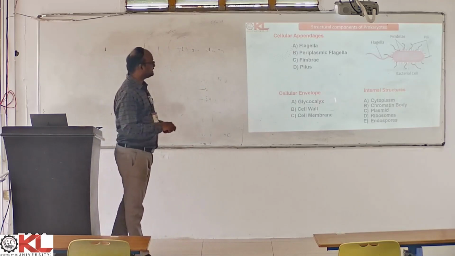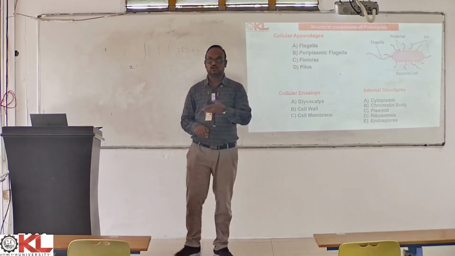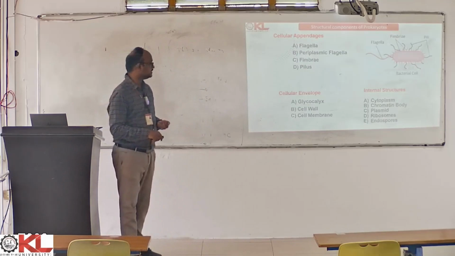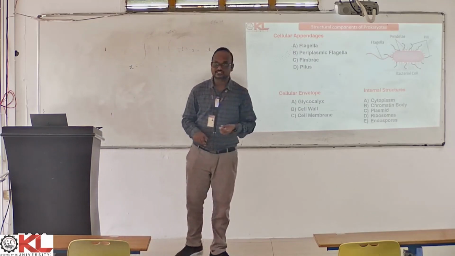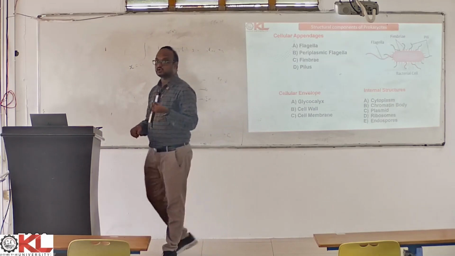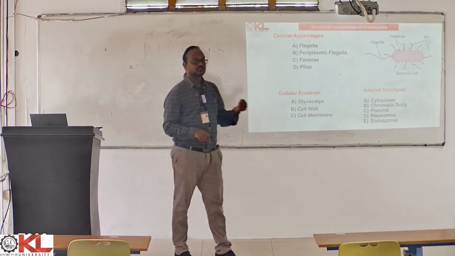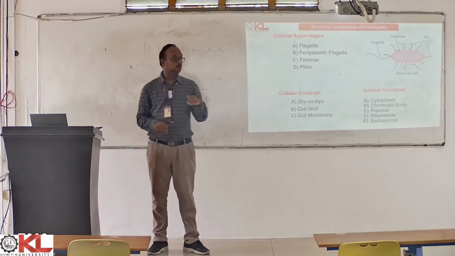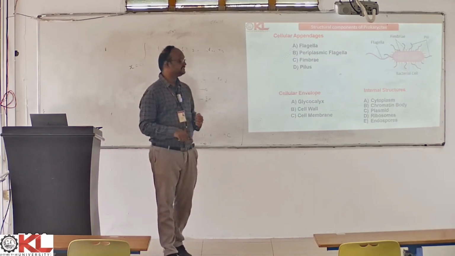And coming to the cellular envelope. Cellular envelope means the covering of the organism. Since it's a prokaryote, it has a single cell, and it has a cell wall. As I said, the cell wall in a bacterial cell is made up of a peptidoglycan layer, whereas the cell membrane is made up of lipids and proteins. The cell wall will be there on top. Below the cell wall, what you see is the cell membrane.